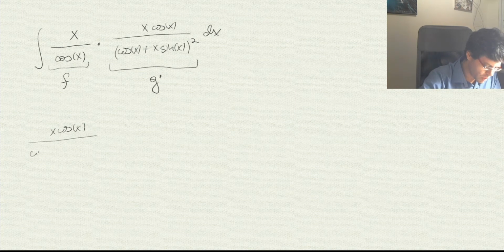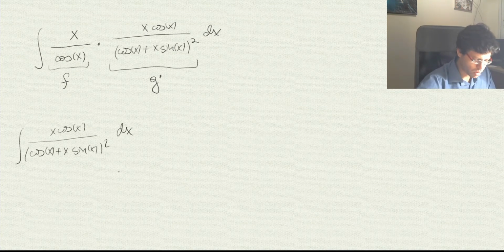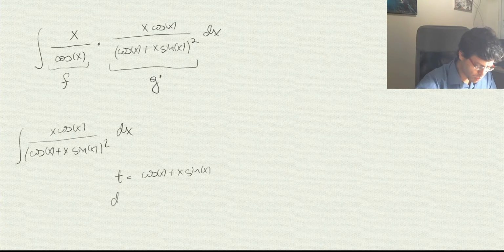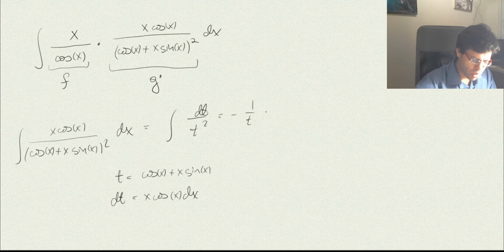That was the reason for the efforts. So if we look at this, we have the integral of this dx, and then we make a simple substitution. We'll substitute t to be cosine of x plus x sine of x, and then as we computed, dt would be x cosine of x dx. So it reduces to the integral of dt over t squared, which is minus 1 over t, which in our case is minus 1 over cosine of x plus x sine of x.